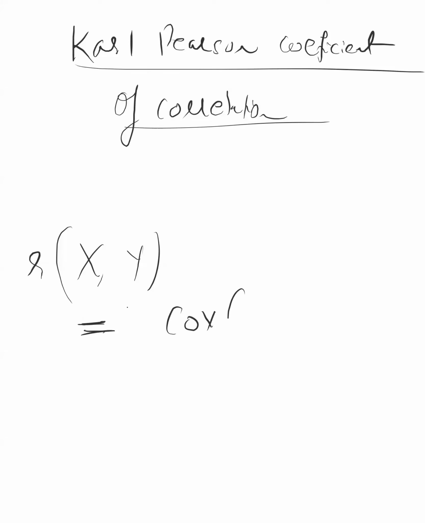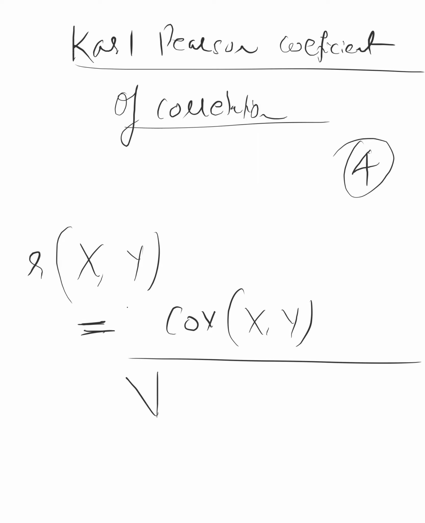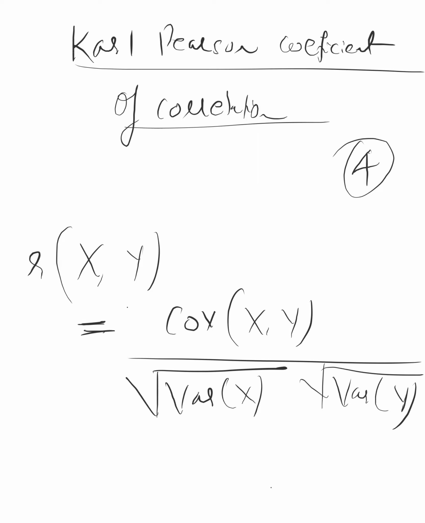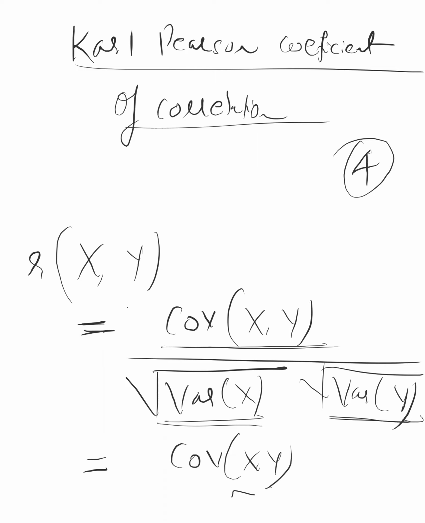That will be covariance upon root over variance. We know how to find covariance, right? You found it for the last exercise. Variance you don't know how to calculate, I have not told you, but I will tell you now. In fact, root over variance is called standard deviation, which is represented by sigma x and sigma y. So finally, we got the formula for Karl Pearson coefficient of correlation.